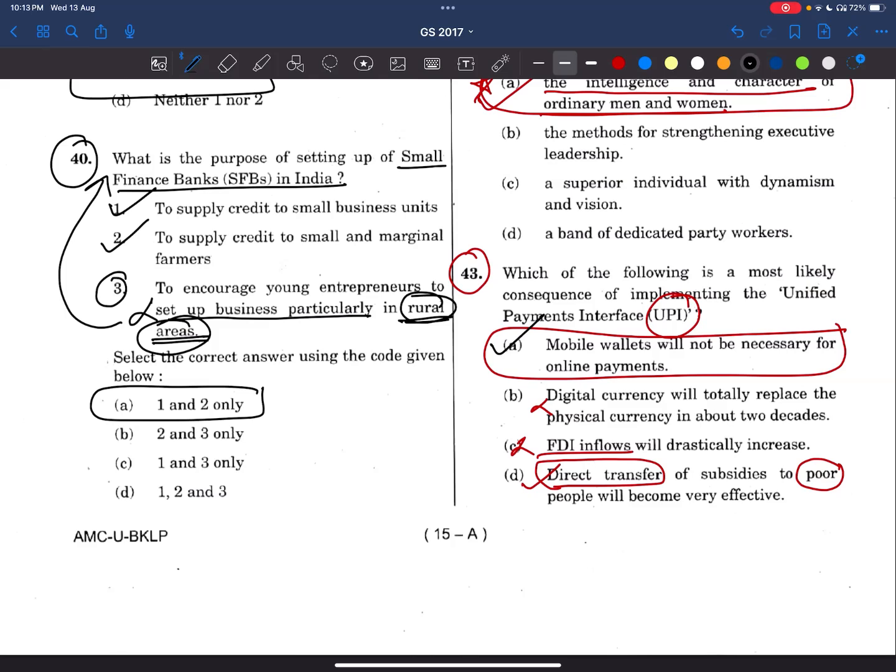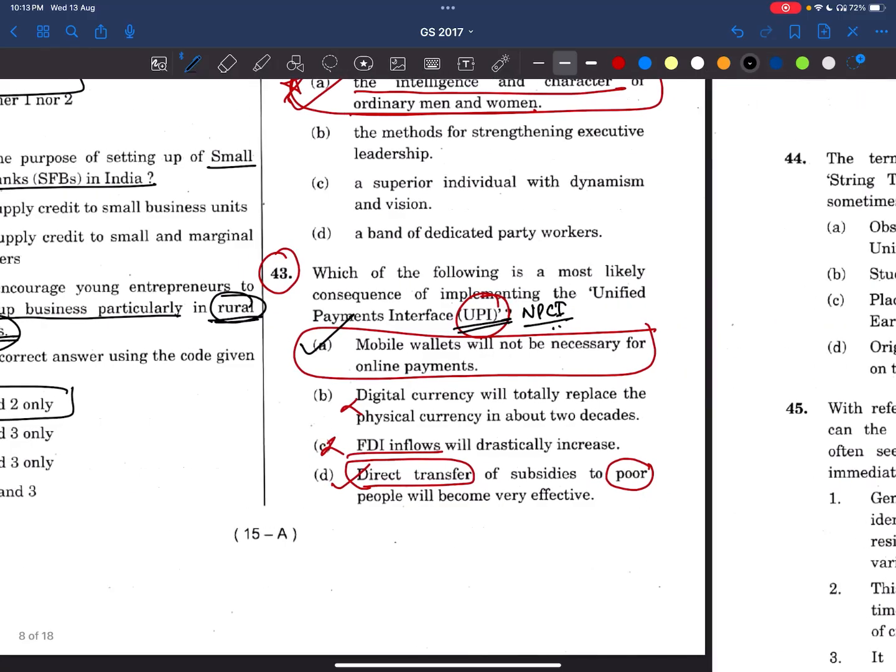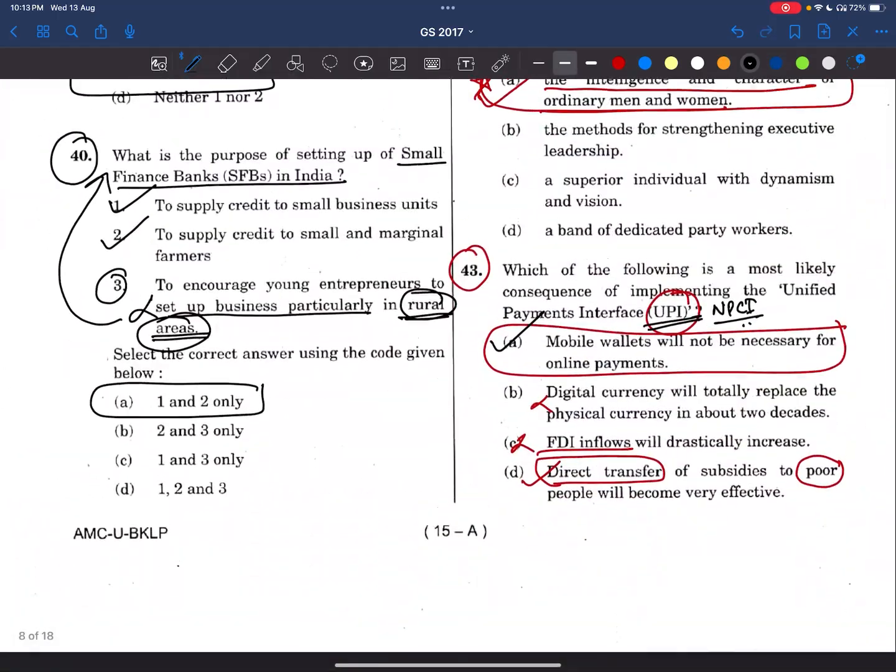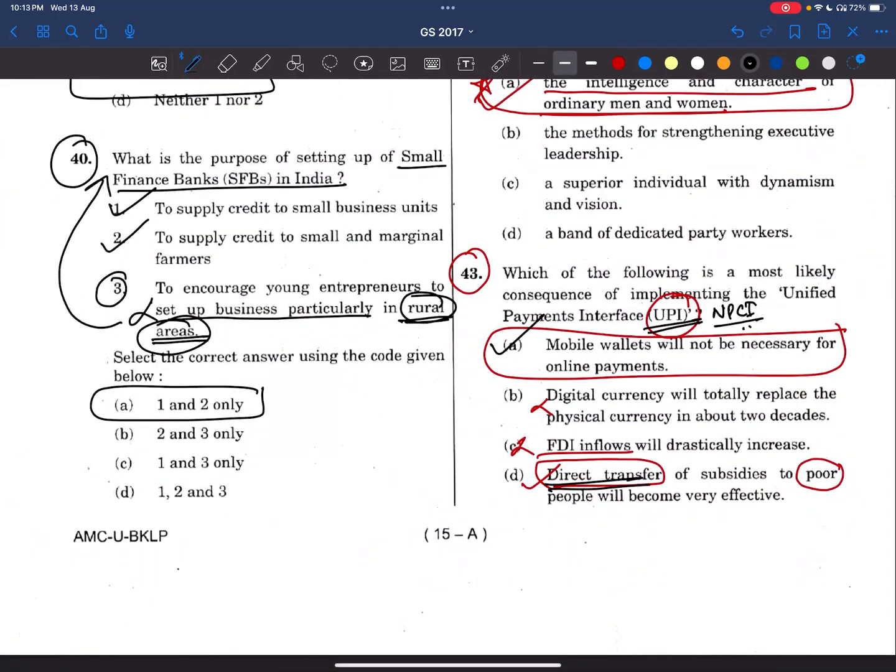So what do we need to know about this UPI? It is implemented by NPCI. Right? We need to study about NPCI as well. See here, he is asking about direct benefit transfer also. All these things become very important. We'll try to read on this.